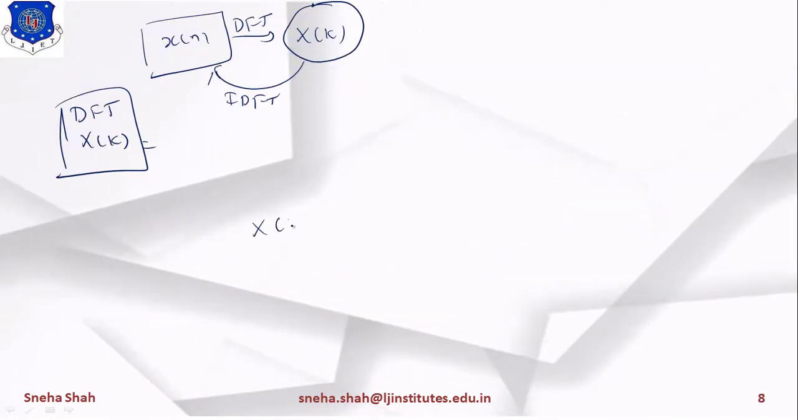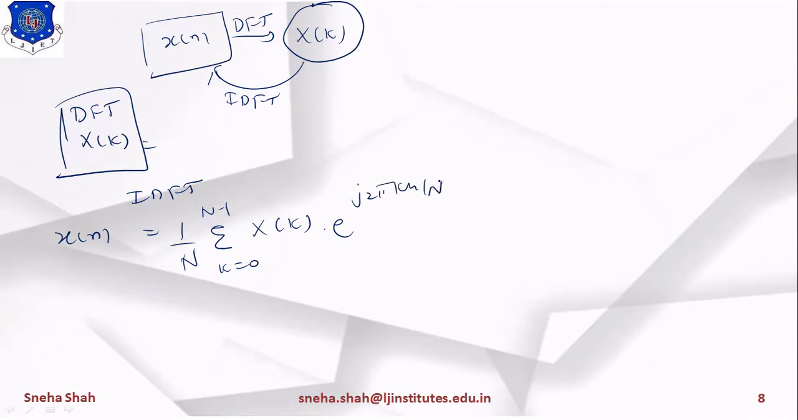Now from this X[k], we will derive the value of x[n] by using IDFT. So what will be the equation? 1 by N summation k equals 0 to N minus 1 X[k] into e raised to j 2 pi kn by capital N, right? So if I represent this in the form of Twiddle factor, then what will be the equation? 1 upon N summation k equals 0 to N minus 1 X[k] into W_N raised to minus kn. Because for the forward transform we had taken plus, so for this we have to take minus, right?